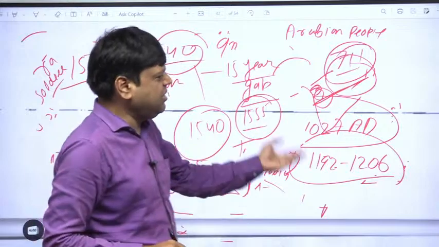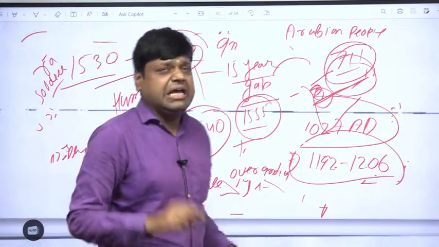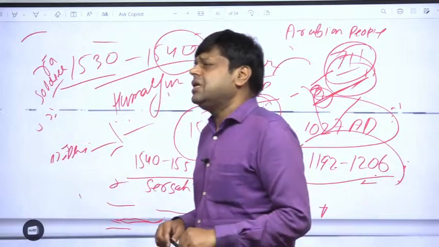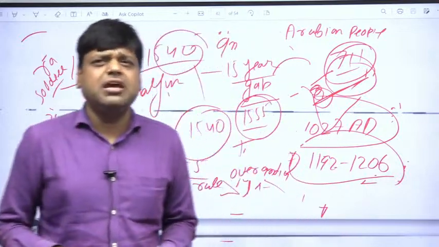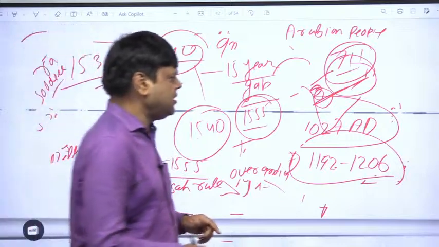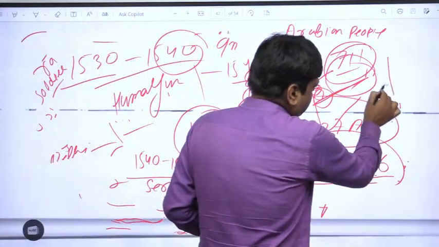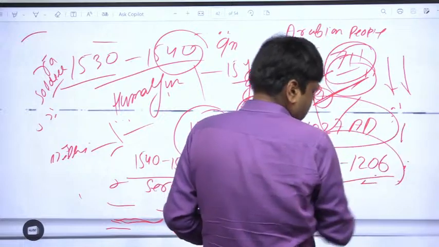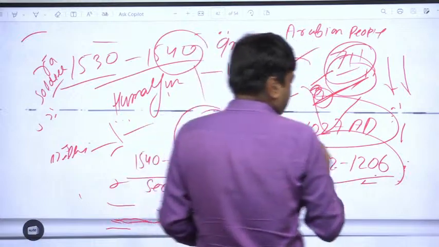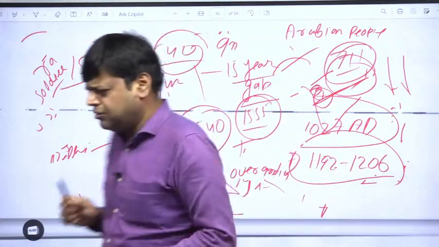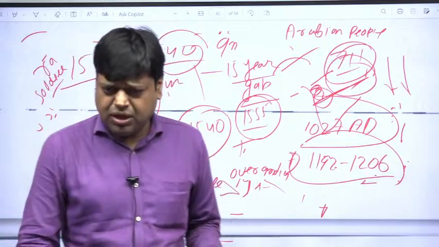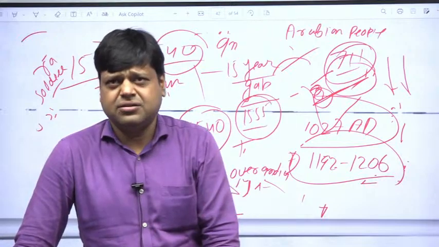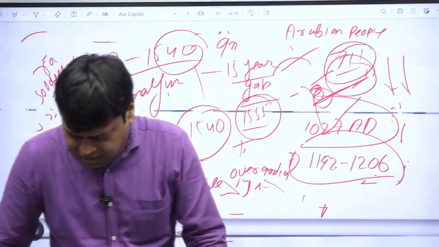And ultimately they were defeated by Ahmad Shah Abdali, who was also an invader, or you may say a plunderer. And after that, the power of the Marathas declined. So this was the third war of Panipat that took place in the year 1756, most probably. So this was the medieval period.